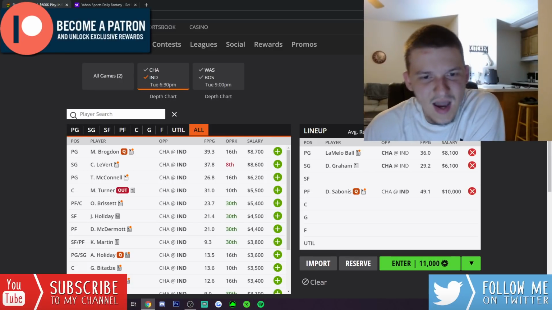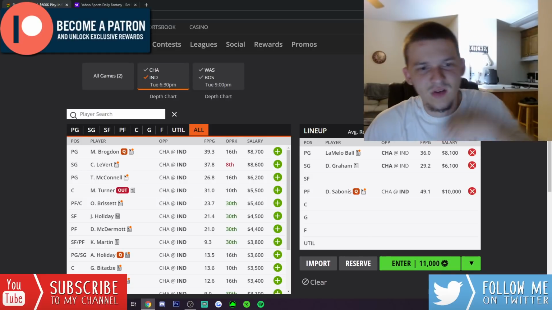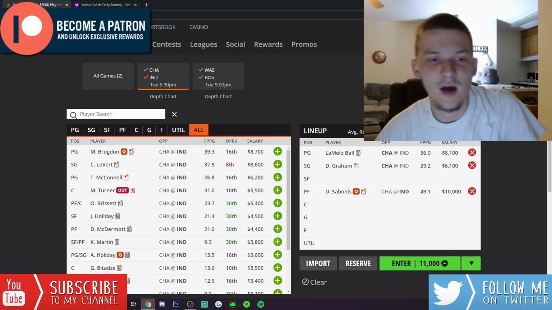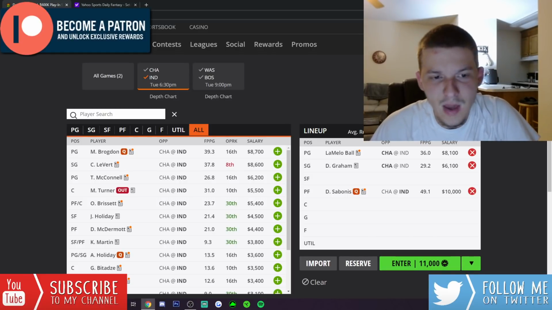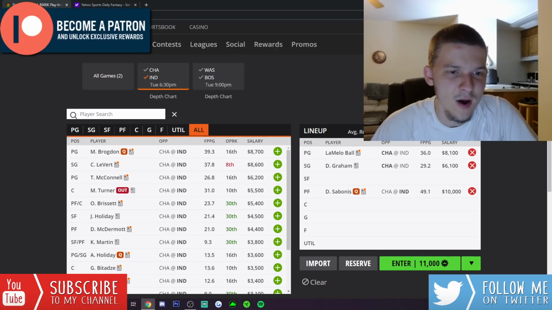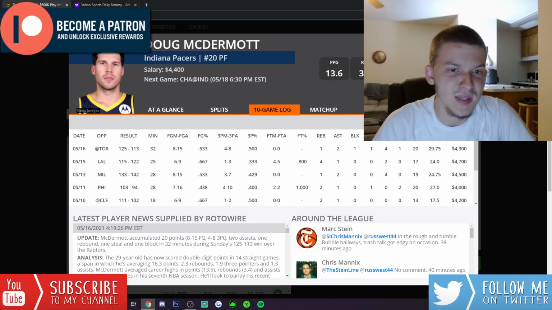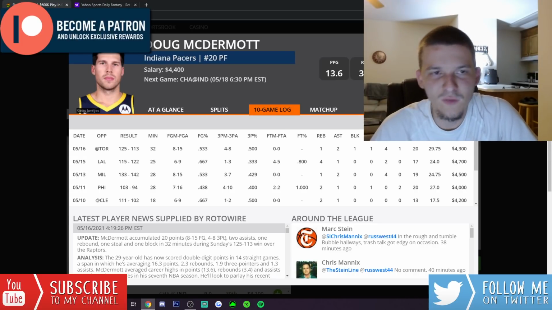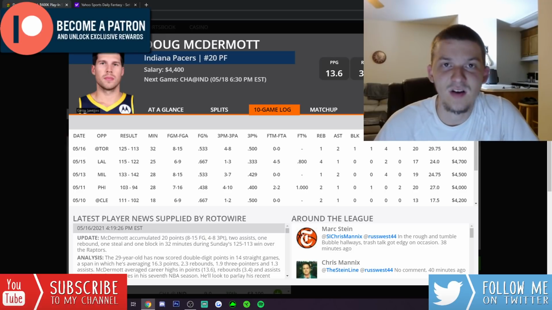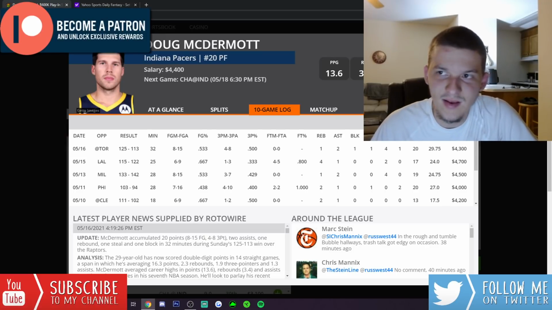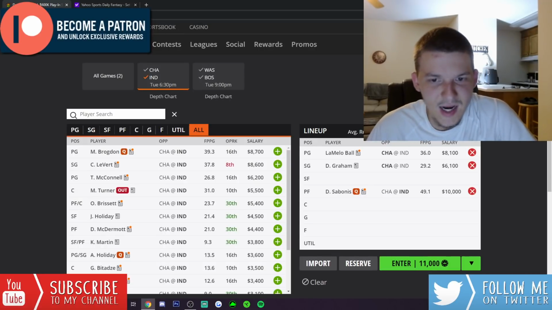And then these fringe guys, normally I would not go to these guys when the Pacers are fully healthy, but on a two-game slate, you can maybe play a Doug McDermott, hope he gets hot. He's a very scoring-dependent player, but he has been playing well lately. He's been getting the minutes. He's played at least 28 minutes in 4 straight games. For 4,400, like I said, we don't really have a ton of value today, so I don't mind McDermott as a secondary option.